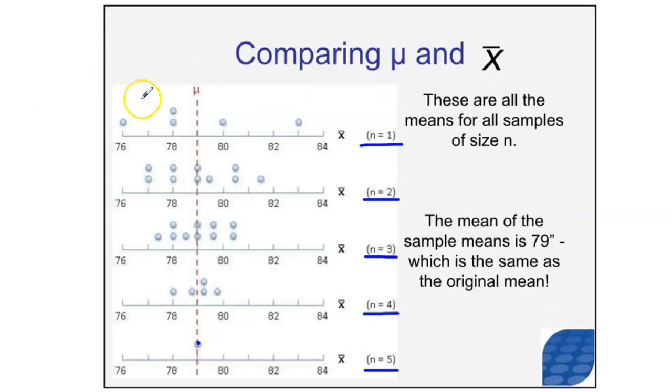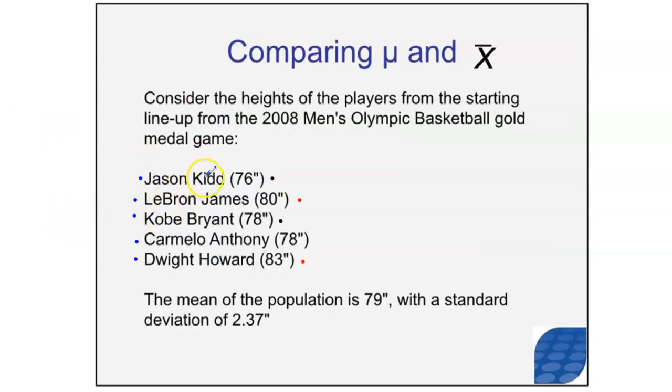The example that I showed you before is a sampling distribution of size n equals 2 because there are only 1, 2, 3, 4, 5, 6, 7, 8, 9, 10 different possible values of x bar when I'm picking from these basketball players, because there's 5 options and 5 choose 2 is 10.